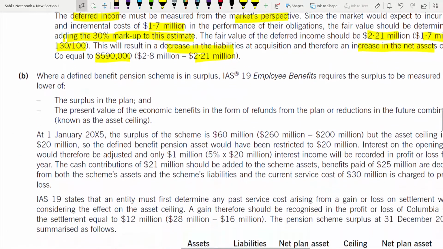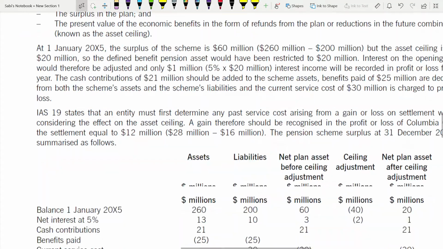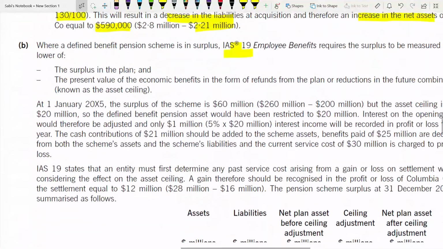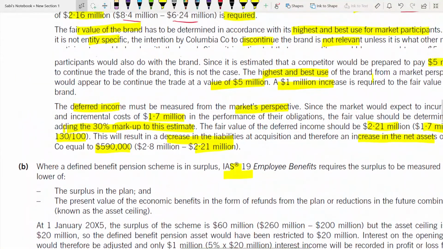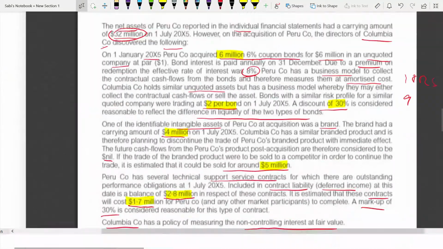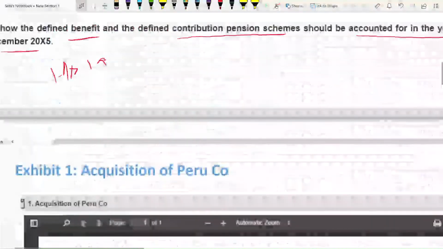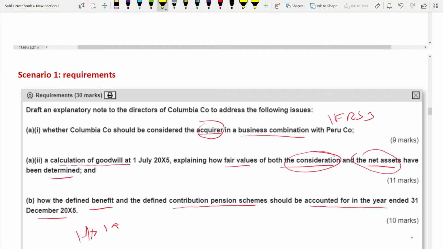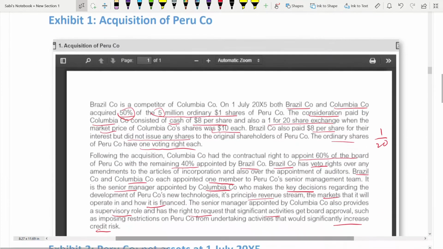Coming to part B, which talks about IAS 19. Both the answers have been answered in part A. Now we are coming to part B. Discuss how defined benefit and defined contribution plans should be accounted for in the year 31st December 2005. For that, we have to read our Exhibit 3.